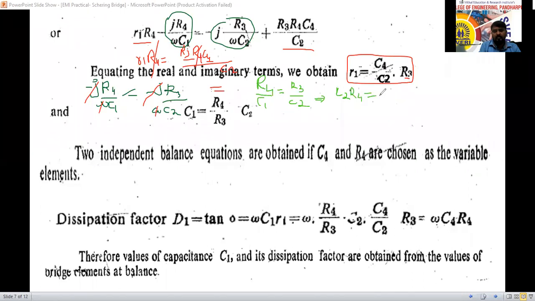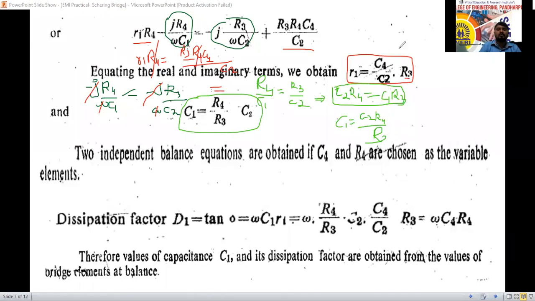equal to C1 R3. Can I write like this? Yes. This C2 I will send into here, C1 I will send into here. From this equation, we can write the equation for the unknown capacitance. No, C1 is the unknown capacitance. So C1 equals C2 into R4, divided by R3. We can write like this. Yes, sir. So that is the formula for the unknown capacitance they have derived here.